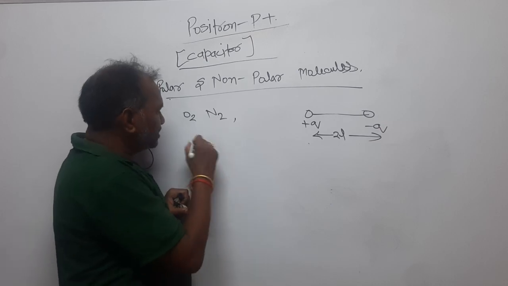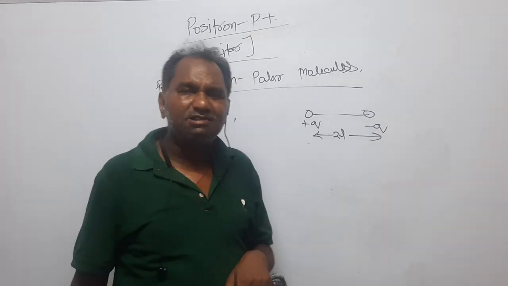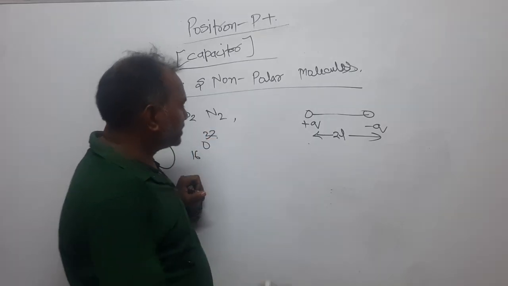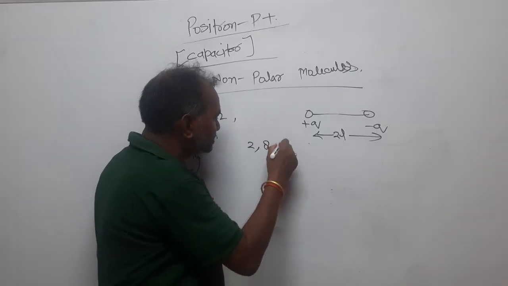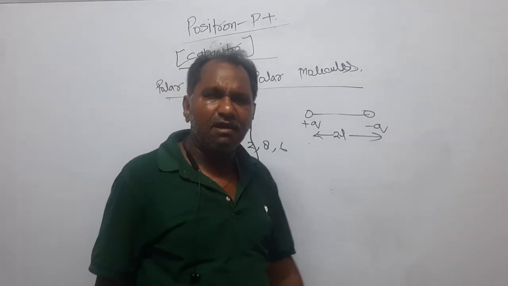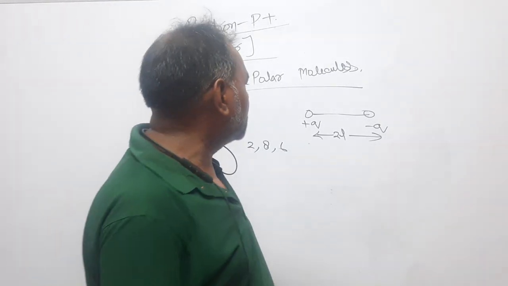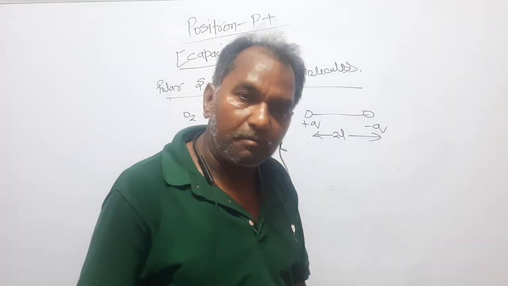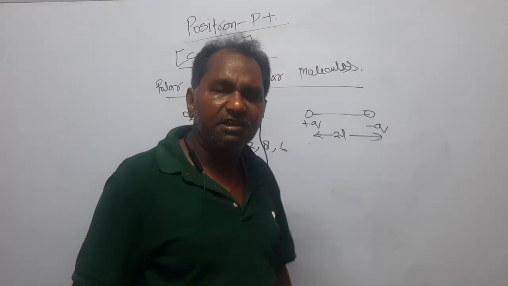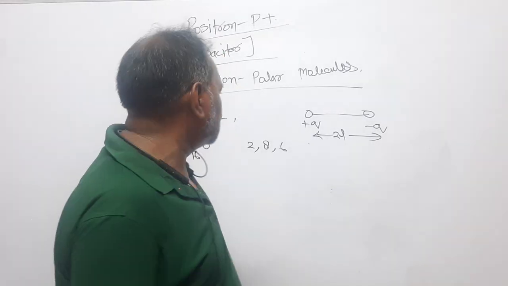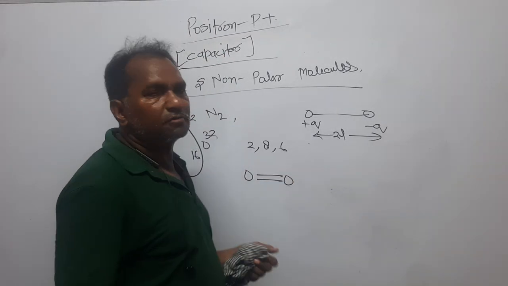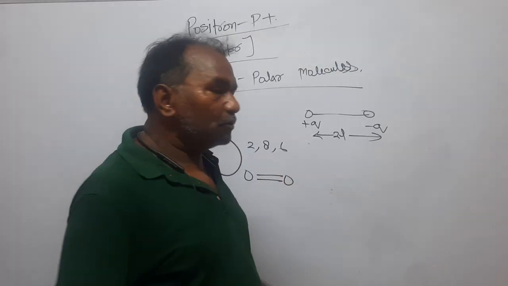Oxygen is 16O32. Its electronic configuration is 2, 8, 6. The last orbit has 6 electrons, so it requires 2 electrons to complete its octet. So it shares 2 electrons with the neighboring oxygen, so O and O are connected by a double bond.